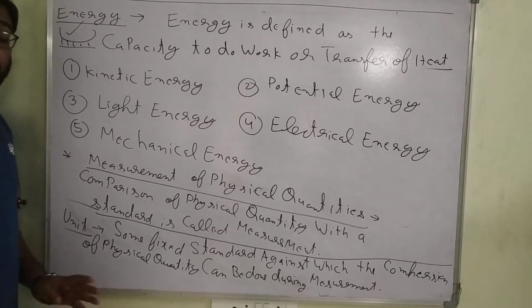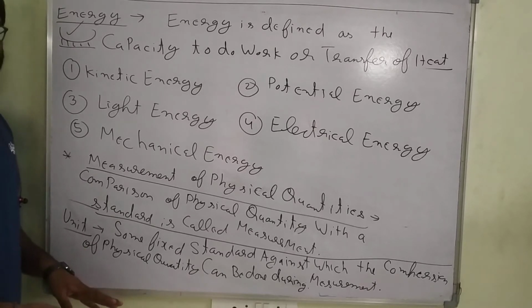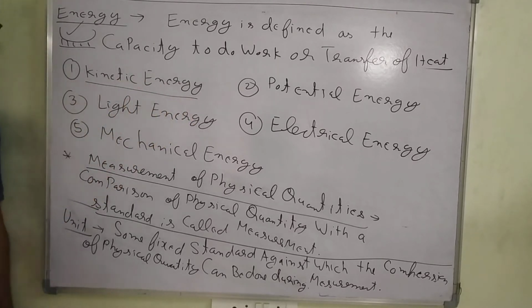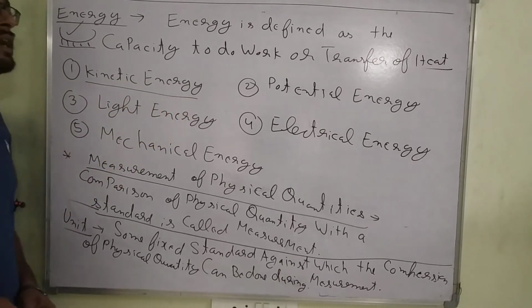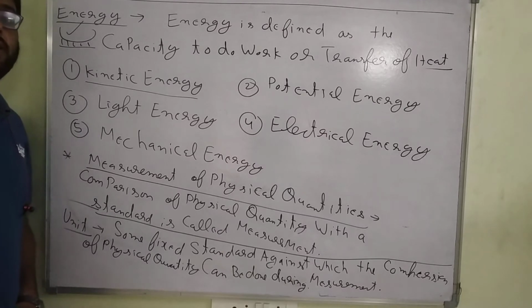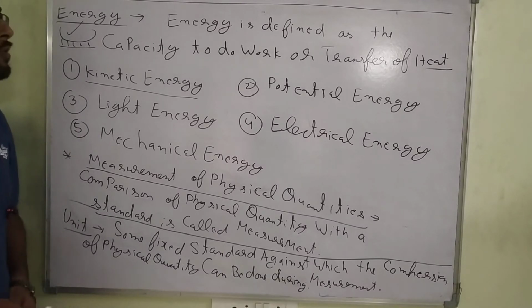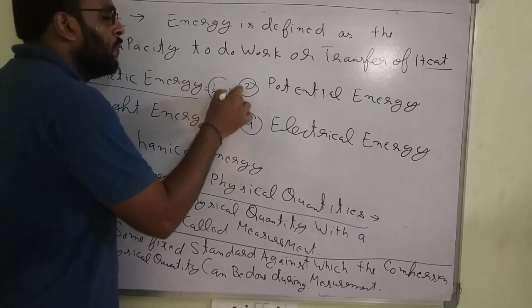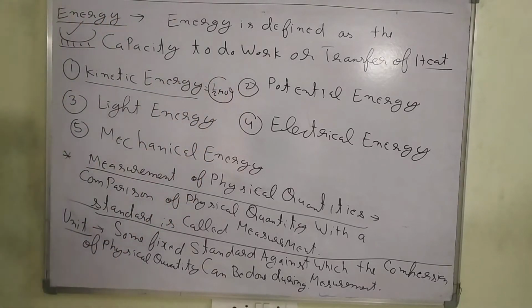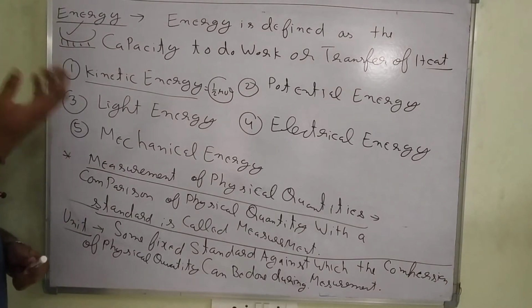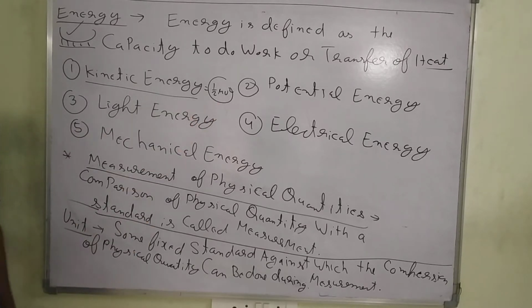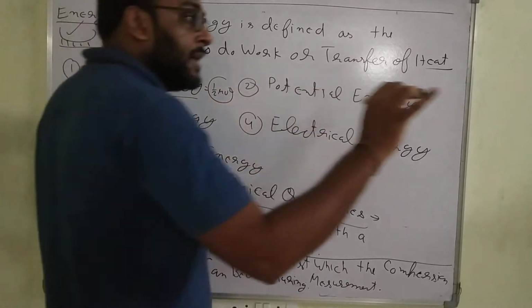There are many kinds of energy, vibrational energy, lots of energies. But some important energies are kinetic energy. What is kinetic energy? Kinetic energy is energy of movement. You have learned the formula: kinetic energy is equal to half mv square. Most probably you studied it in lower standards. So kinetic energy explains how any particle can move. Whenever a particle is moving, it has kinetic energy.